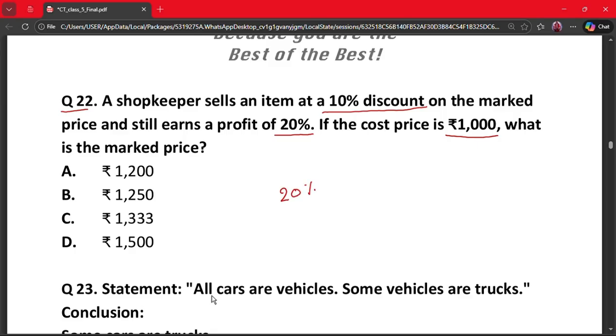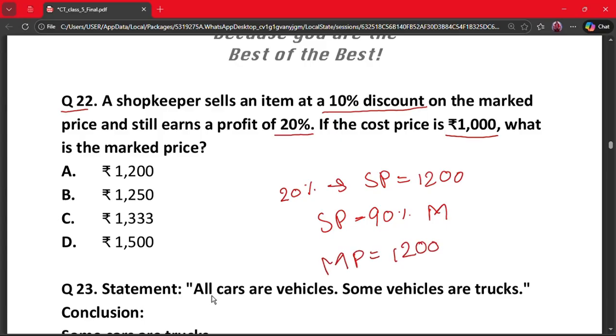So the selling price is 1200, which is 20% profit on 1000, and the selling price was 90% of the marked price. So the marked price is equal to 1200 into 100 divided by 90. This equation gives you 1333. So your answer is 1333.